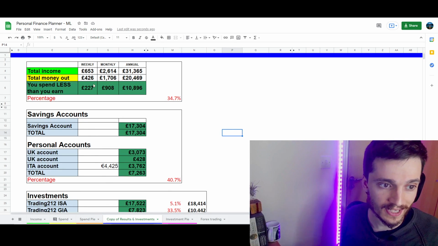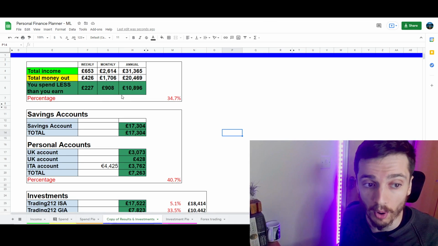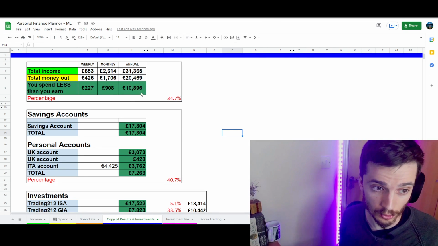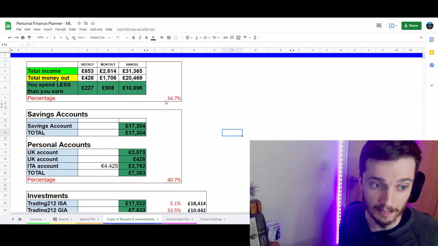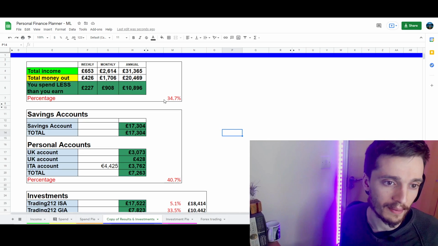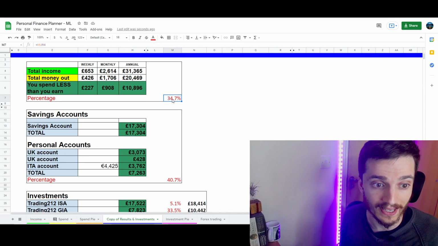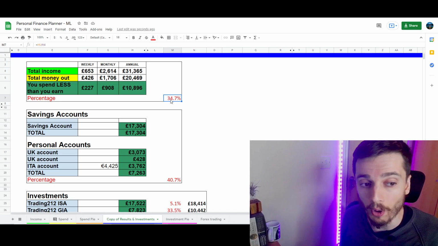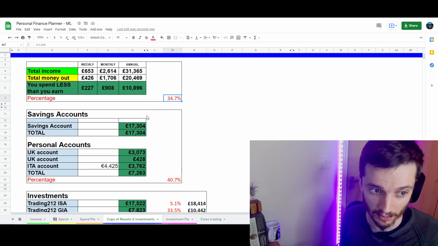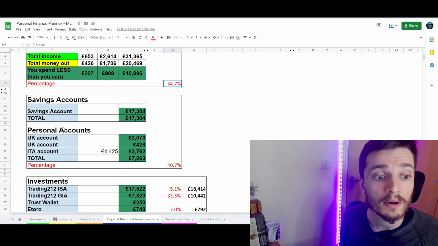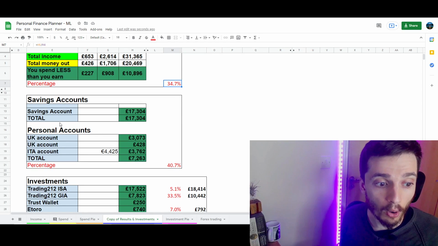As you can see, I am thankfully making more money than I'm spending. This is very important, guys. Everyone should do that. I can also see the percentage of the money I'm making compared to the overall amount that I'm earning. So 34% of the money that I'm earning stays in the bank, or it gets invested. That's very important. I also have a breakdown between savings account, personal accounts, and investments.